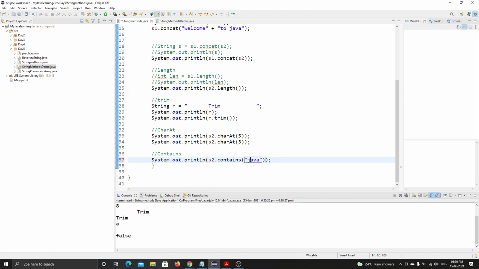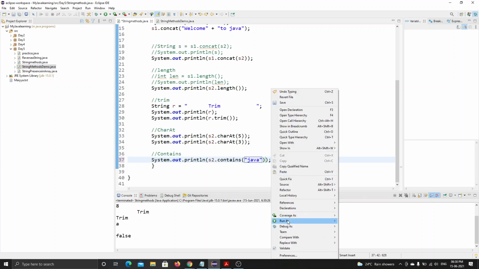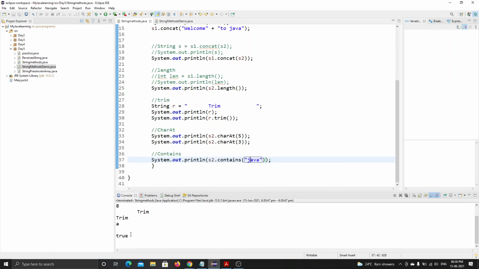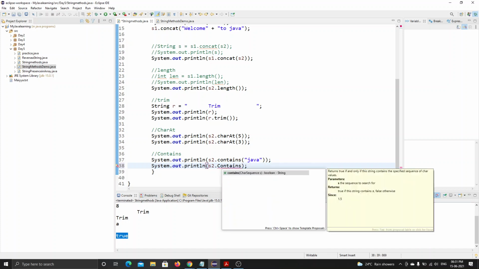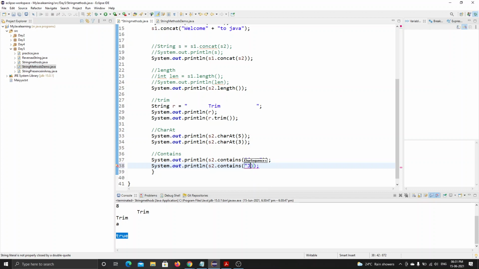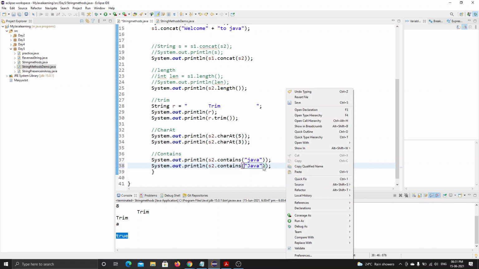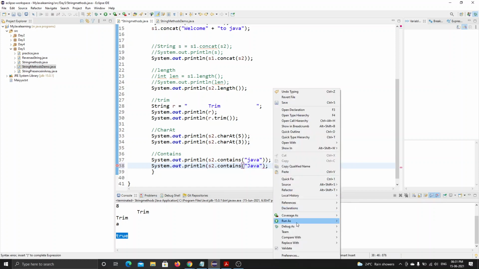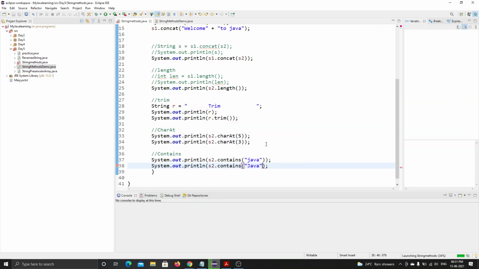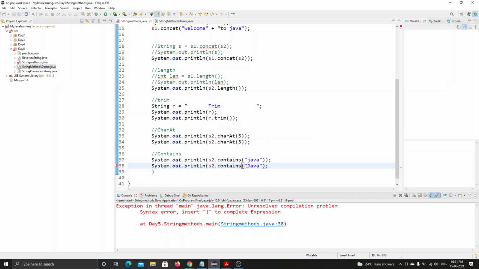What if I write j in lowercase? Let's see. It is giving me true. Similarly, if I write Java with the uppercase J, it doesn't match and says false. It gives the output, but says false.